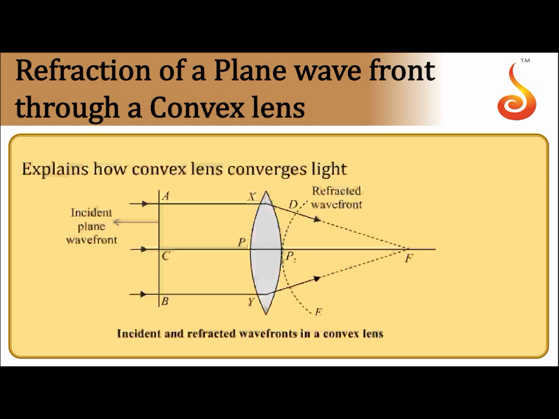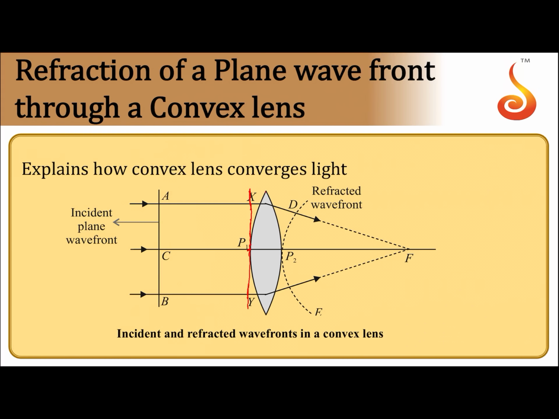Then if we consider a convex lens, let us say plane wavefront ACB is incident on the convex lens. Now let us say when it touches the point P1 here, the wavefront will be somewhat like this, a plane wavefront.